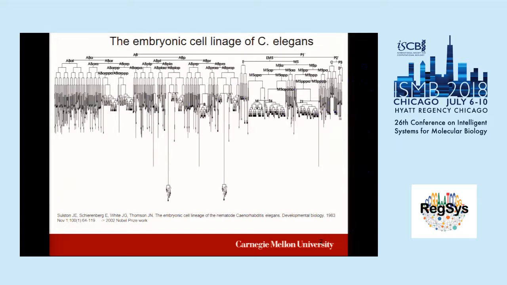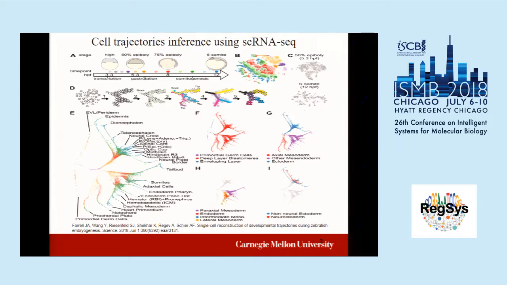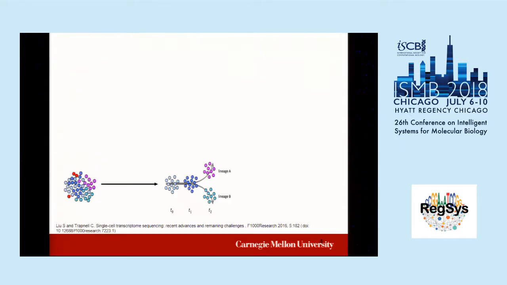But this type of method cannot be applied to a relatively complex organism, such as human or mouse, in which we have trillions of cells. So we didn't have a very good strategy for this until we had time series single-cell RNA-seq data. Here is an early paper published in Science this year about reconstructing the cell lineage and differentiation in zebrafish. So the question here is how we start from the time series single-cell RNA-seq data to get the trajectory, the differentiation network.